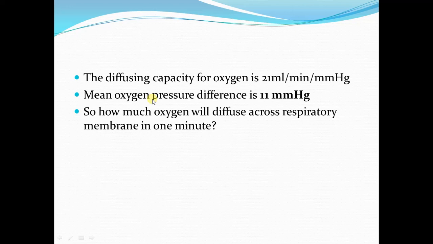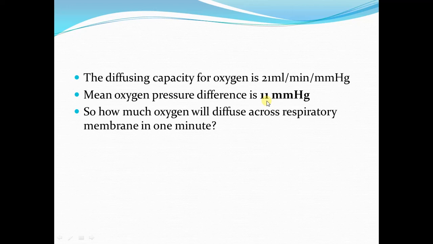So if the pressure difference is 11 millimeter of mercury, the total volume of oxygen that will diffuse across the respiratory membrane in 1 minute will be equal to the product of 21 and 11.